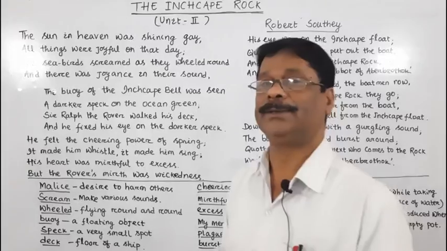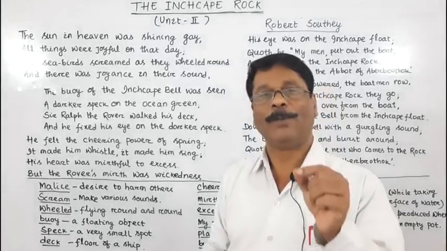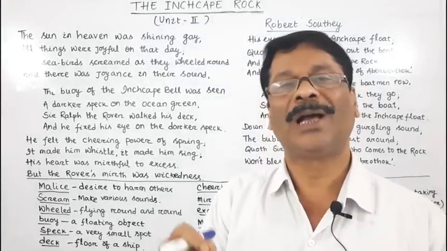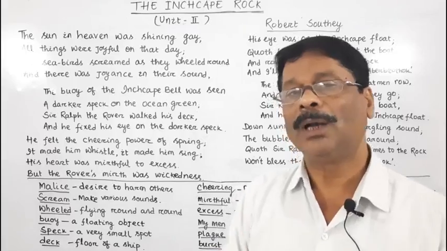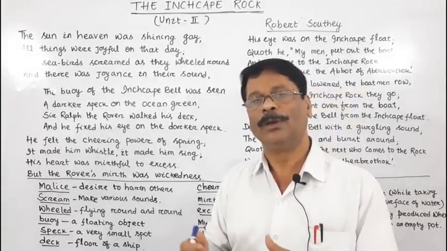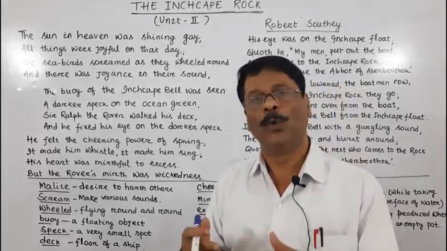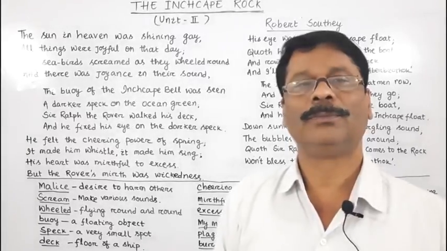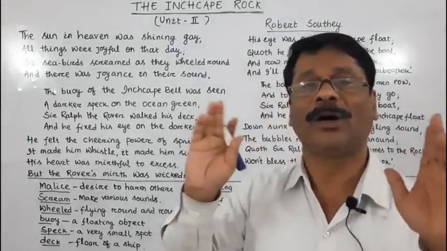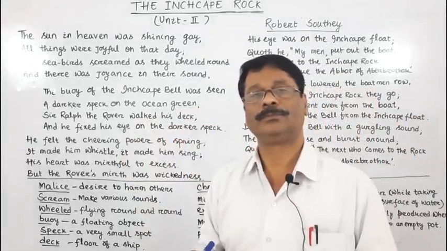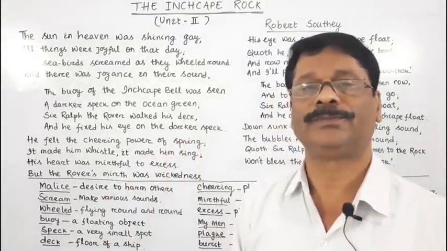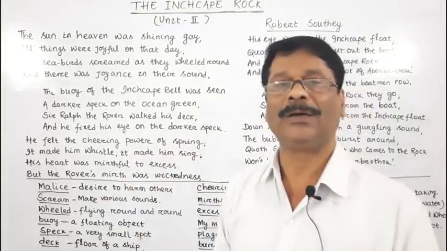On the other hand, the Abbot of Aberbrothock was the protagonist. He wanted to do some noble work, some noble deed, or some welfare work for the people of the society. He always thought of good. He always thought to do something good to others. So he was the protagonist.